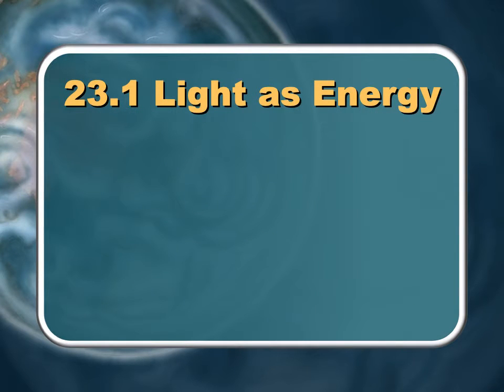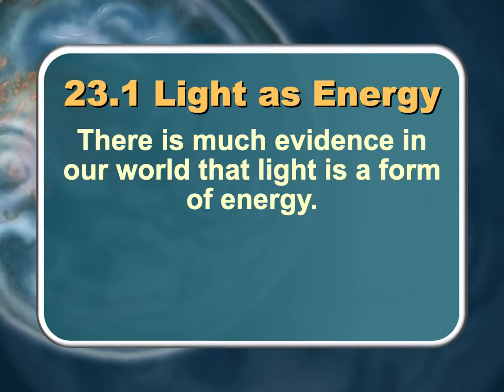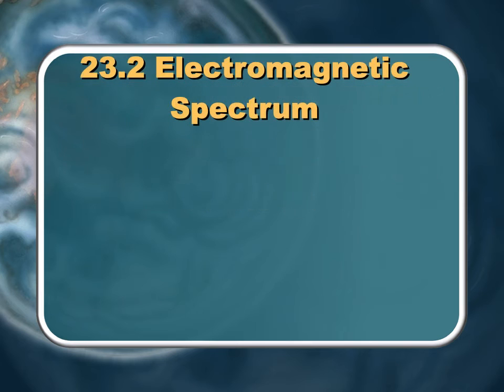Light is energy, and chapter 23 deals with light specifically. Actually, chapter 24 does also, but we're going to skip that chapter. But there's a lot of evidence today that light is a form of energy, which I don't think is really that surprising to any of us. We're probably fairly used to the idea that light is energy, as opposed to some sort of matter. Although there's certainly a relationship between matter and energy, as we've learned through Einstein.